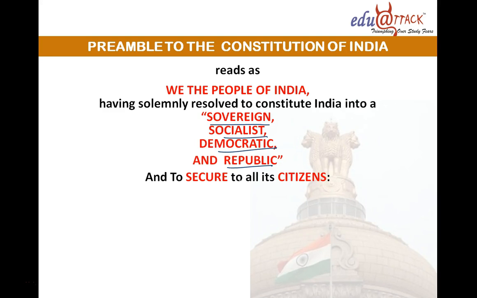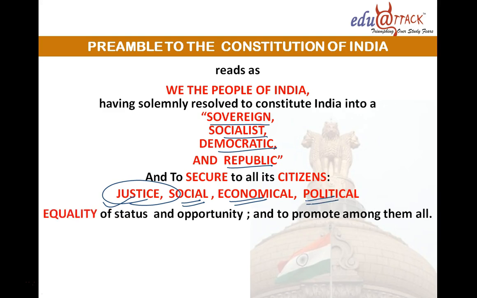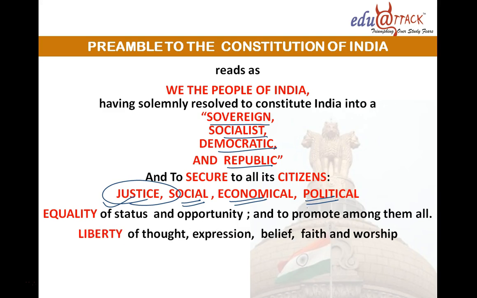and to secure to all its citizens justice, to give citizens security of justice. What kind of justice does the preamble to the Constitution provide us? Social, economic or political justice. Equality of status and opportunity is provided by the Constitution of India through the preamble.